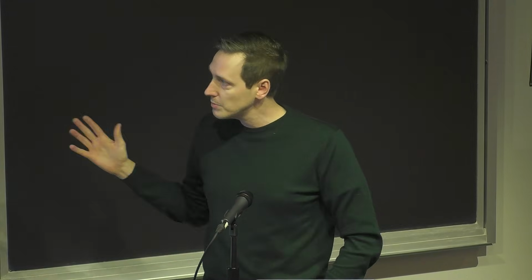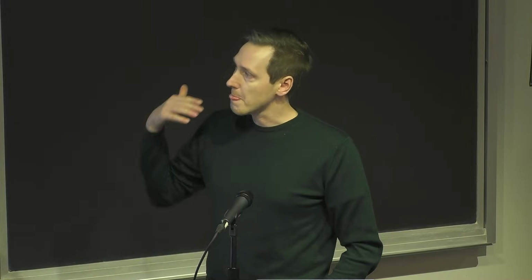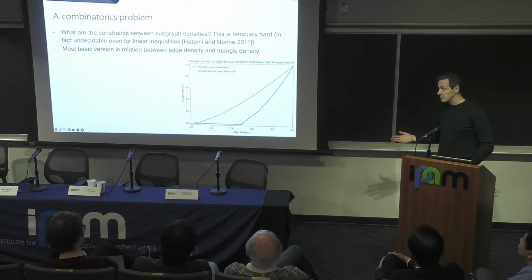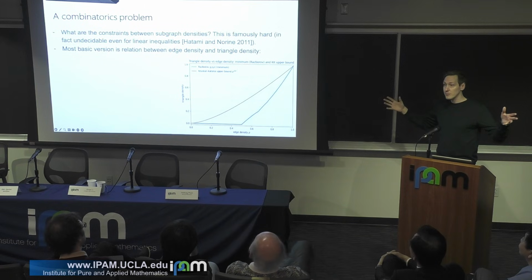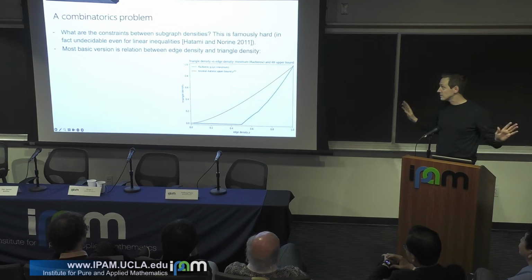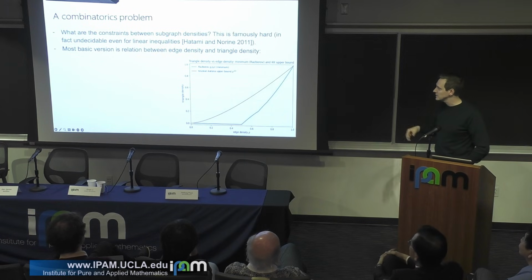Okay, so this is extremely basic in combinatorics. Turns out that it is incredibly hard. In fact, it's completely impossible. So in general, if I ask you about a linear inequality between different subgraphs, is this true or not? This is in general undecidable. So there is no way to answer this type of question, which is kind of crazy.